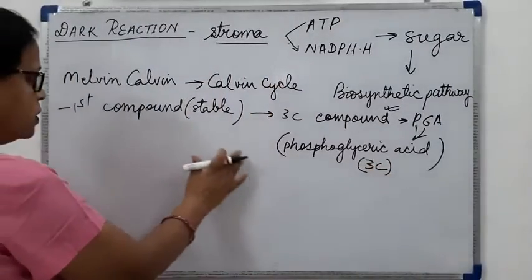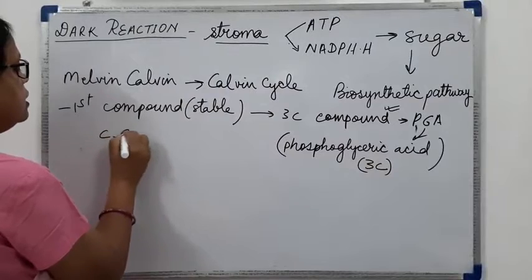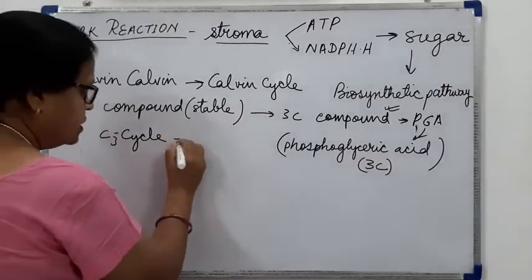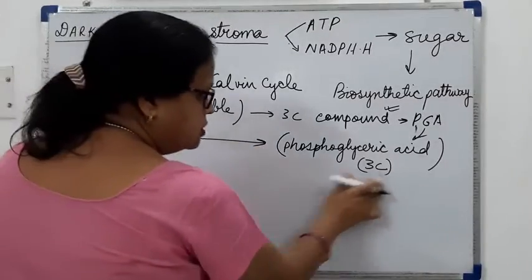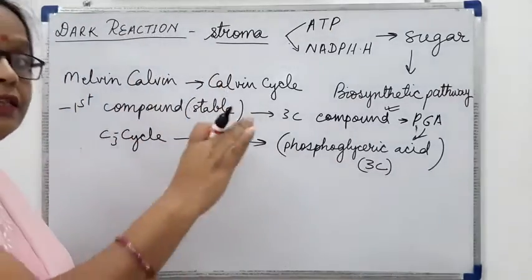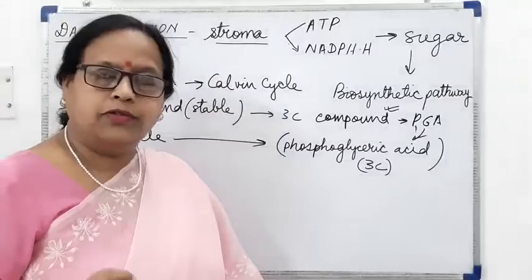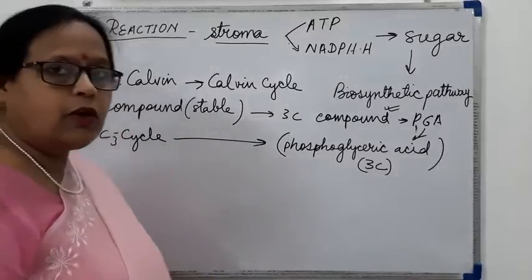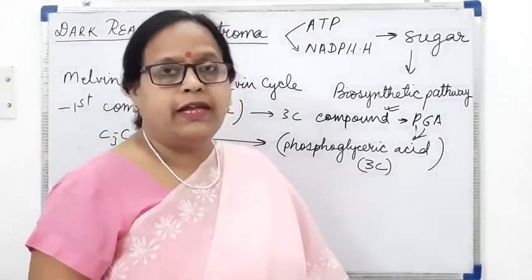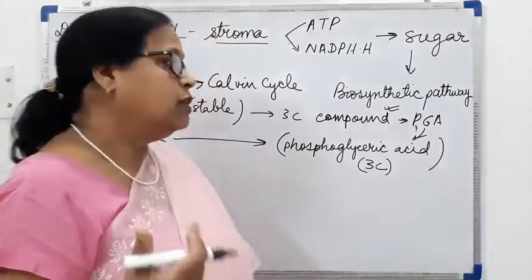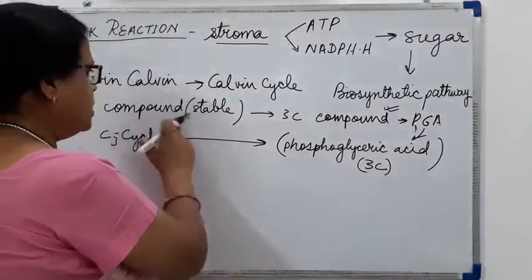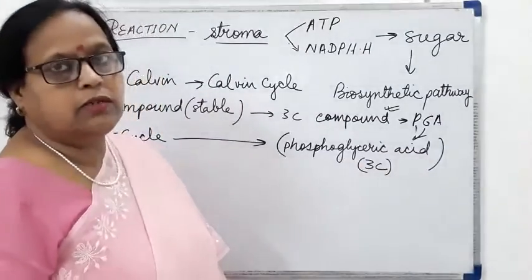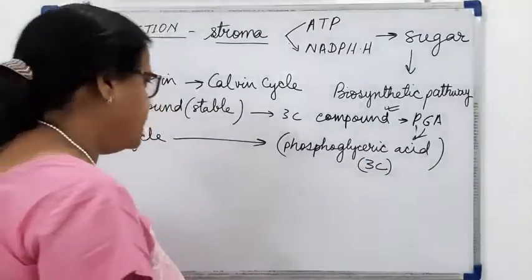So it is also called the C3 cycle. Because it is the first stable compound formed in this cycle for the synthesis of sugar or glucose, we also call it the C3 cycle. This question can also be asked, why is it called the C3 cycle? What you will say is that the first stable compound which is formed is a 3 carbon compound, and so it is called the C3 cycle.